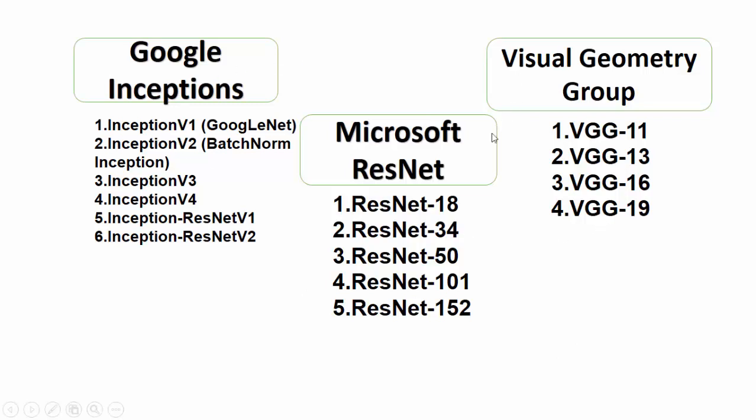Apart from these three categories, these three companies, there are other models for computer vision as well, especially in large language models like transformers, the vision transformer. We will cover the vision transformer in the transformer playlist. Okay, वहाँ पे मैं बड़े डिटेल के साथ उन पे डिस्कस करूँगा, प्रोजेक्ट लेकर आऊँगा. So ये तो था अपना discussion about transfer learning and its types. So basically you will get these three kinds of groups.